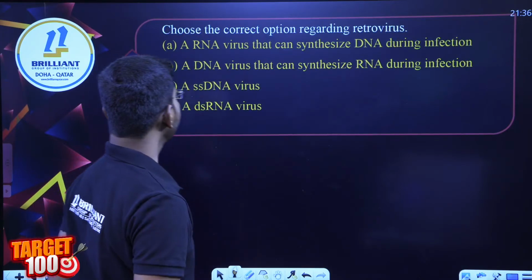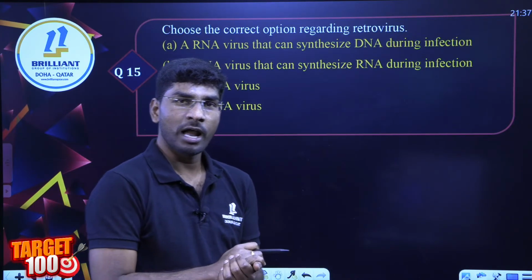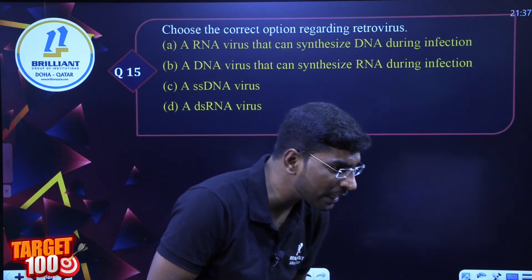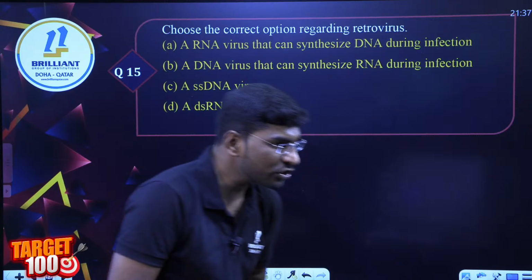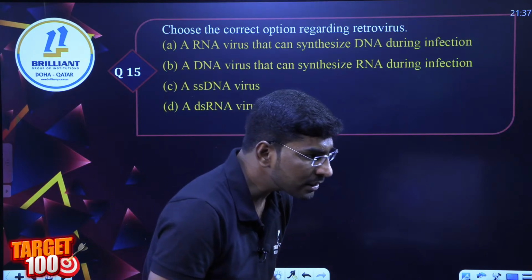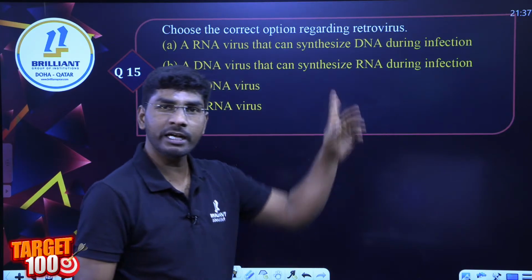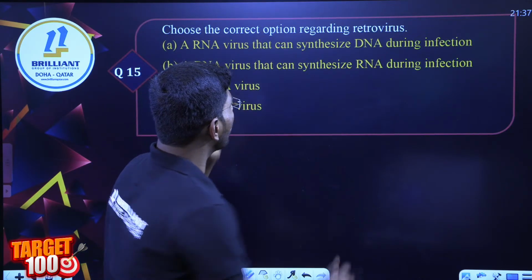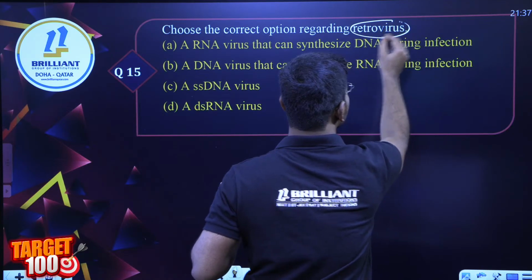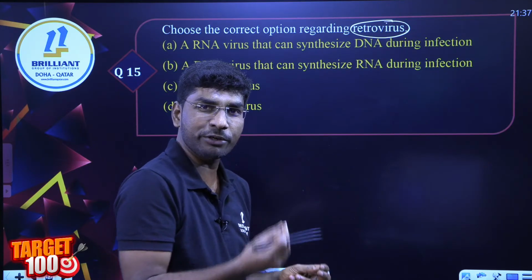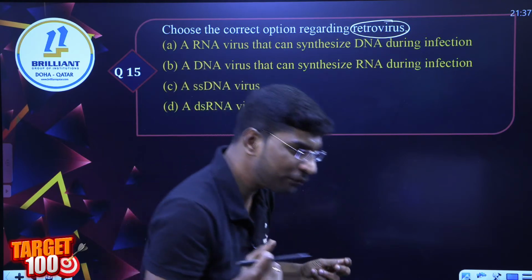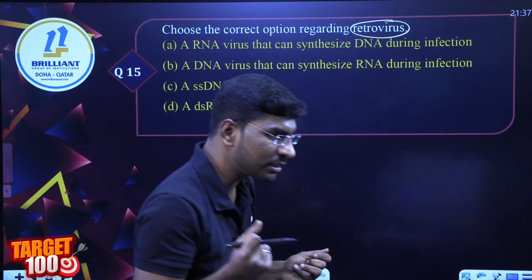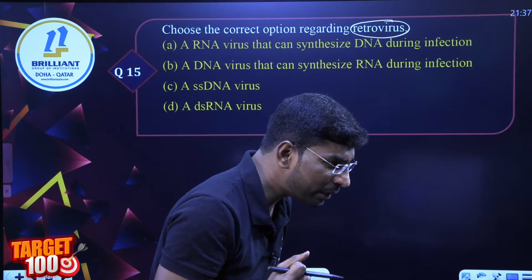Question number 15. I will be silent for a while. Any one of you, online students, be active. All of you, be active. Answer me. Shiba. Next is Shadi, Anisha, Samuel, Hadia, Abin. I need the correct answer to this question. Choose the correct option regarding retrovirus. What is an example of a retrovirus? HIV virus. Come on, all of you answer. The right answer is option A. Good, very good. What about others? I need an answer. Ritika, good, very good. What about Allah? Right, good.